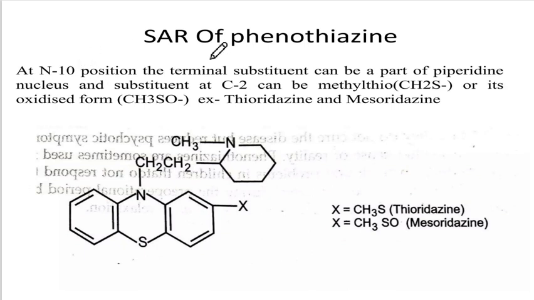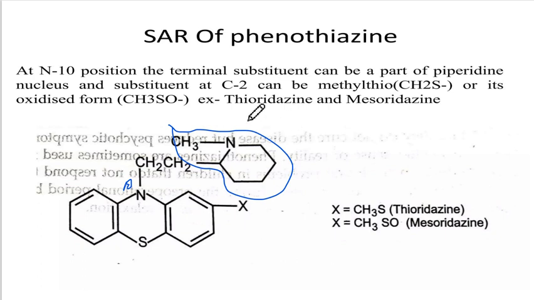Okay, at the N10 position the terminal amino substituent should be a part of a piperidine ring. Now this is the piperidine ring, and at C2 it can be a methylthio, that is SCH3, or its oxidized form, SOCH3.